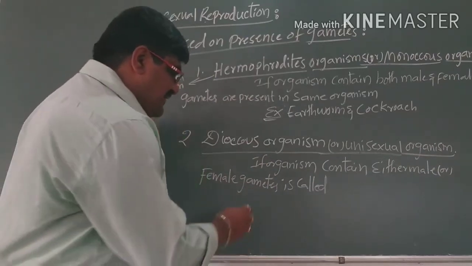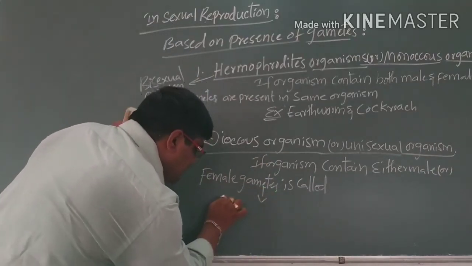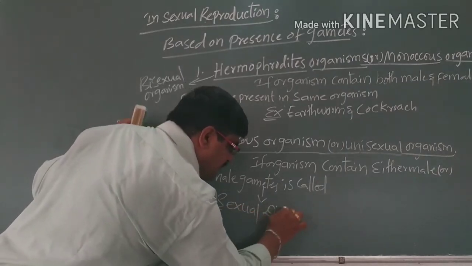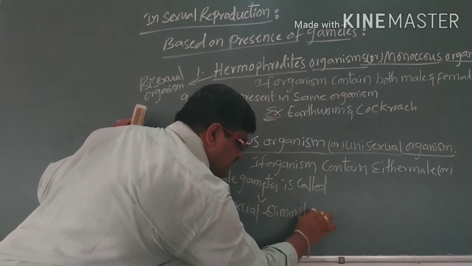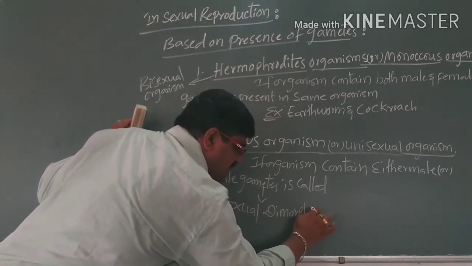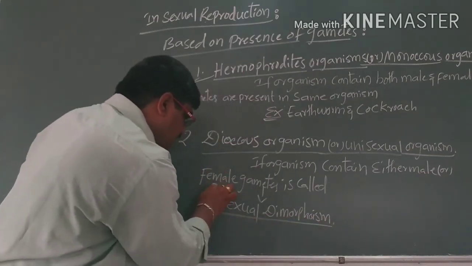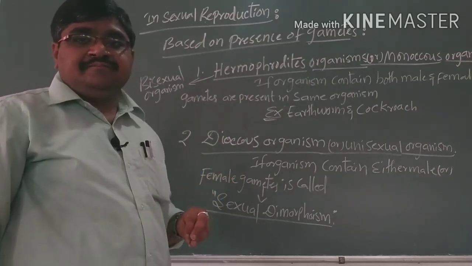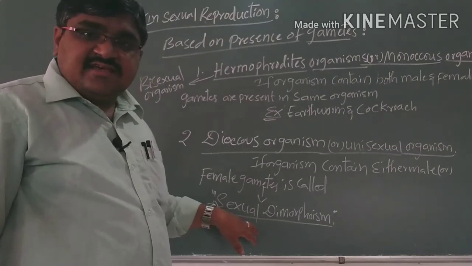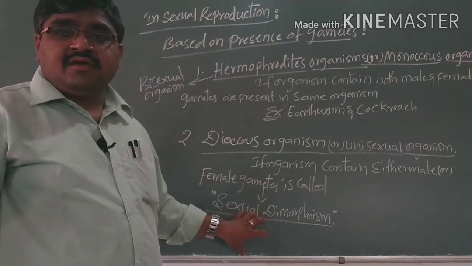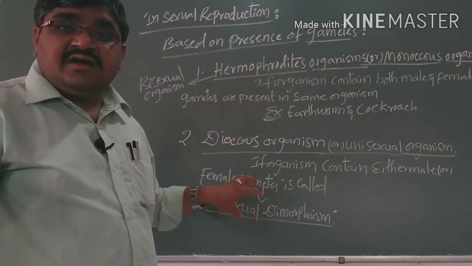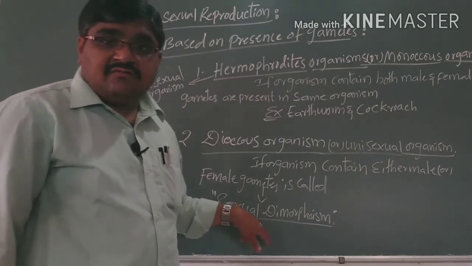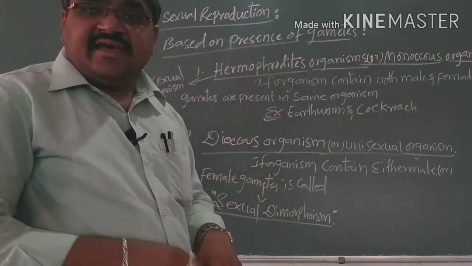Unisexual organisms show sexual dimorphism. What is sexual dimorphism? That will be discussed in the next classes.